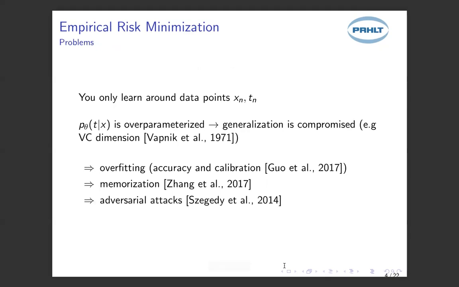The problem of empirical risk minimization is that because we already learn around these data points and the fact that P of theta is an overparameterized model, we know that generalization is compromised, which means that there are no guarantees that our model will actually represent the data distribution. This generalization problem can be reflected through overfitting, both in terms of accuracy and calibration, memorization, or adversarial attacks, among other effects.